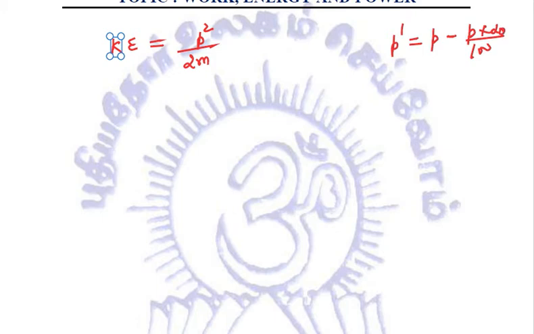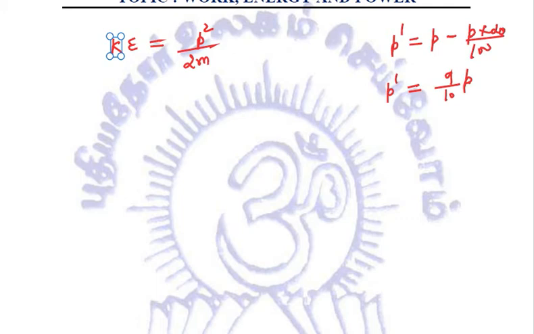Now if we calculate, in that case we will get the new momentum, let it be P dash, that will be equal to 9 by 10 P, because the value has been decreased 10%. So the new momentum is 9 by 10 or 90% of the old momentum.